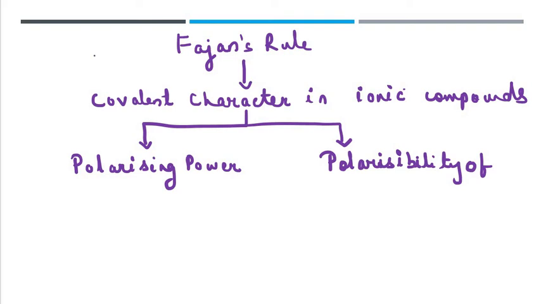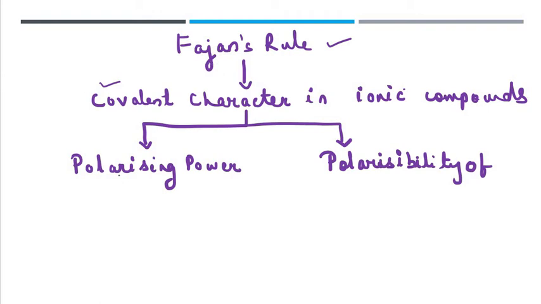Hello students, today we are going to discuss a small but important rule in chemical bonding, that is Fajans's rule. Now Fajans's rule is applicable in the case of ionic compounds where there is a slight covalent character. We have seen that no compound is purely ionic or purely covalent. So when ionic compounds exhibit some covalent character, it is explained by Fajans's rule.